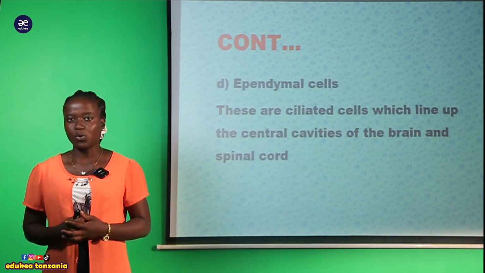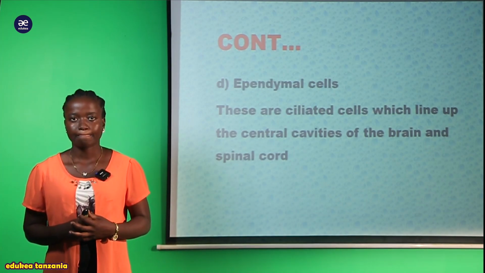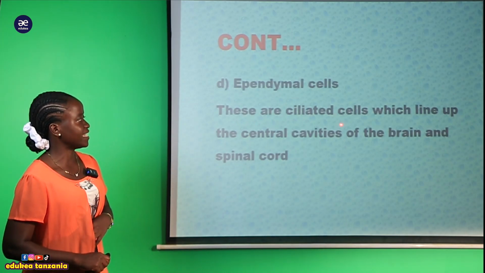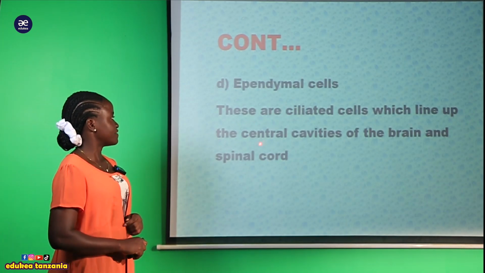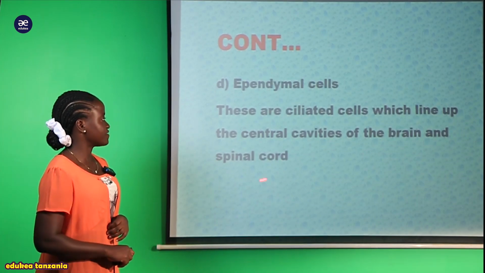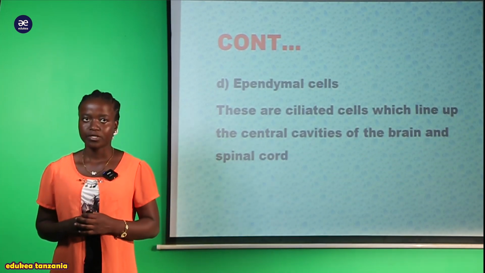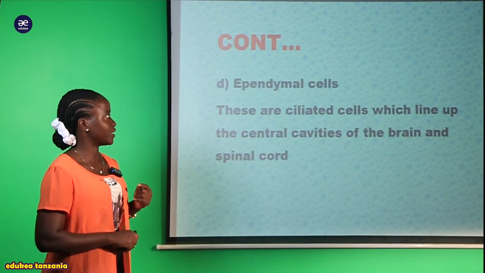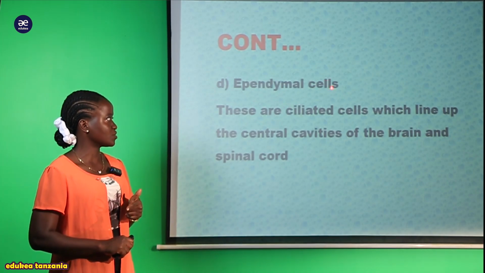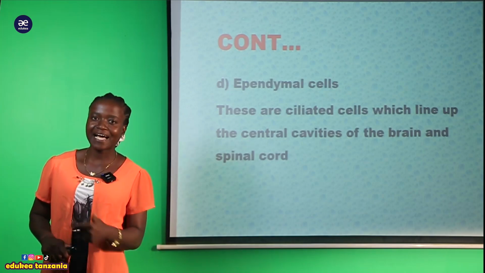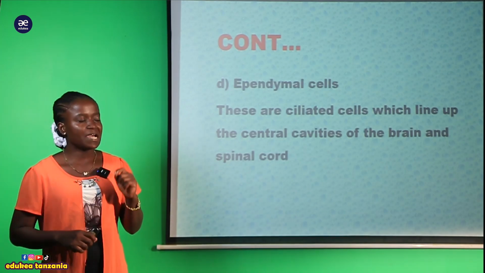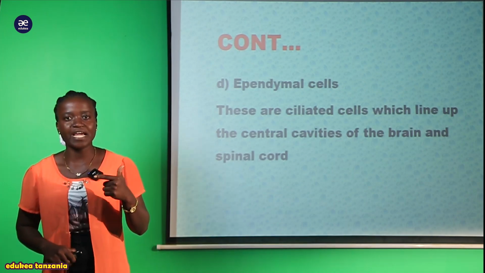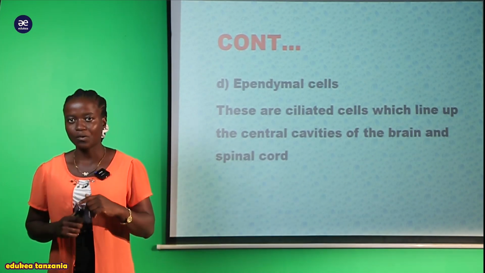But what is this now, oligodendrocytes? So now we are saying that these epidermal cells are ciliated cells which line the central cavity of the brain and the spinal cord. So hapa tunasema kwamba hii structure ambayo inaitwa epidermal cells ambayo inapatikana ndani ya neuroglia, hii yenyewe iko responsible kwa ajili ya coverage of the brain together with the spinal cord.